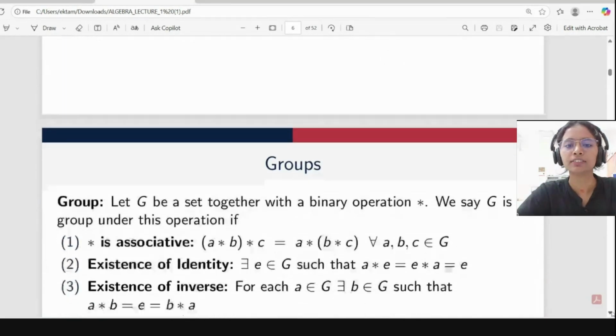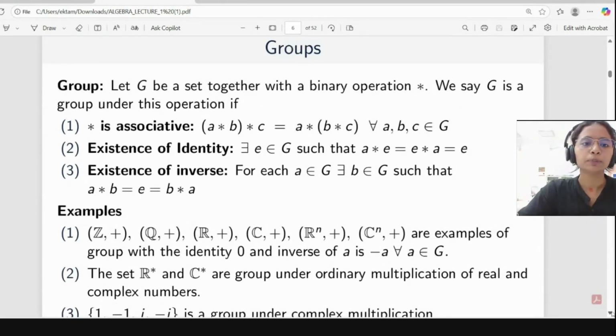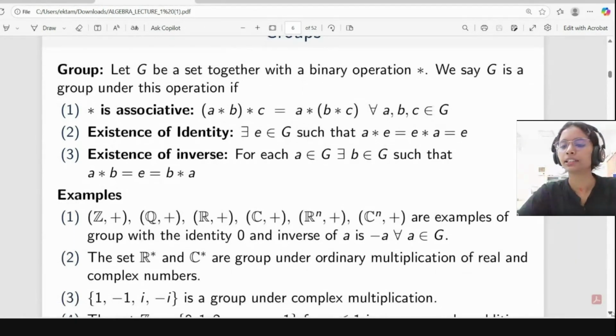Okay, so here we come to the definition of a group. What is a group? Let G be a non-empty set together with a binary operation star. We say G is a group under the operation if it satisfies the following conditions. In some books you will get the closure property, but here, because we are taking a binary operation, there is no need to show closure. So the first property is that star is associative.